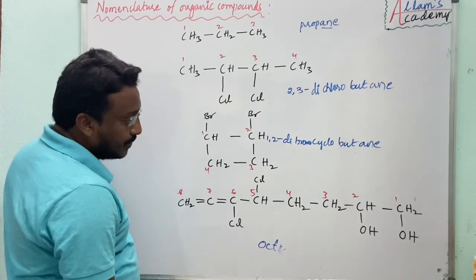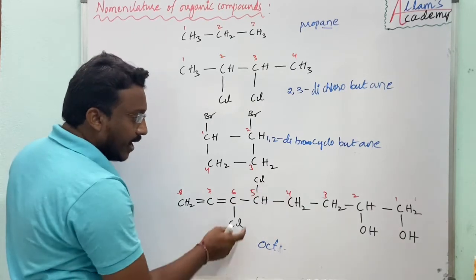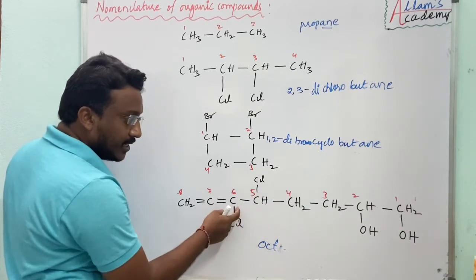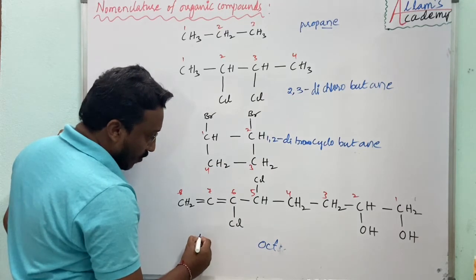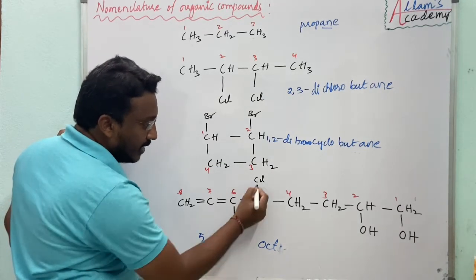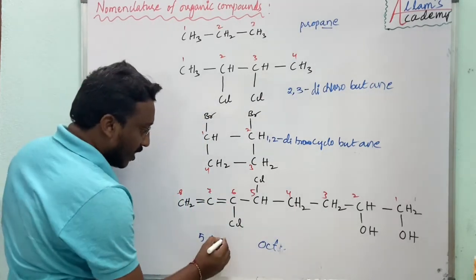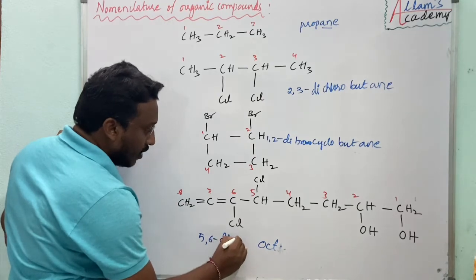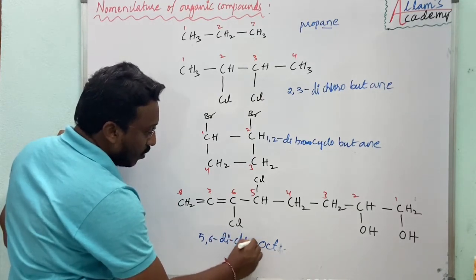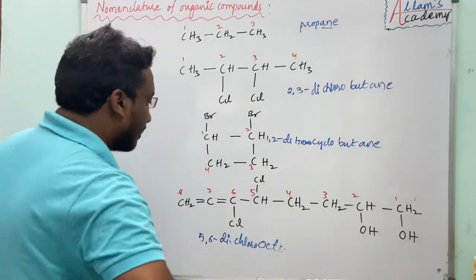Next, substituents. Yes, it has 2 substituents, at the 5th carbon atom and 6th carbon atom. So 5,6. How many? Only 2. These are substituents, this is the functional group. So dichloro, 5,6-dichloro.